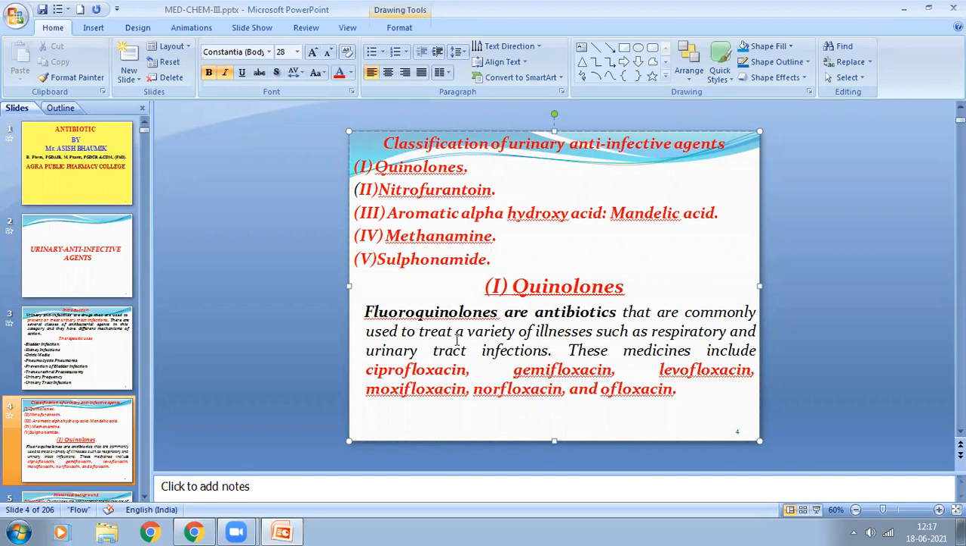These are the important fluoroquinolones or quinolone derivatives which are used to treat respiratory tract infections or urinary tract infections: ciprofloxacin, gemifloxacin, levofloxacin, moxifloxacin, norfloxacin, ofloxacin, gatifloxacin.